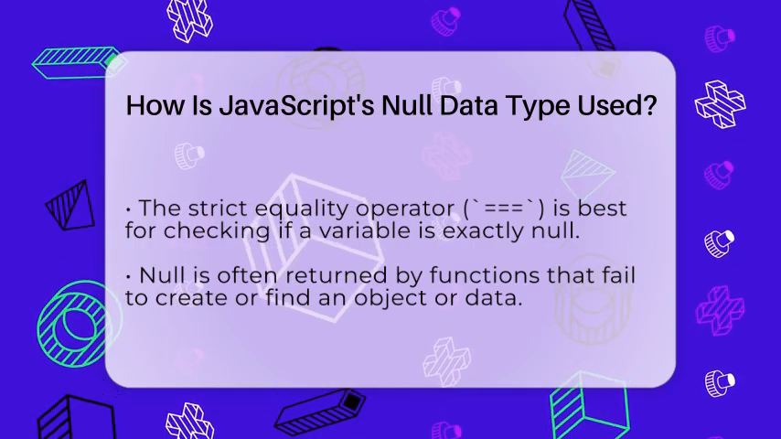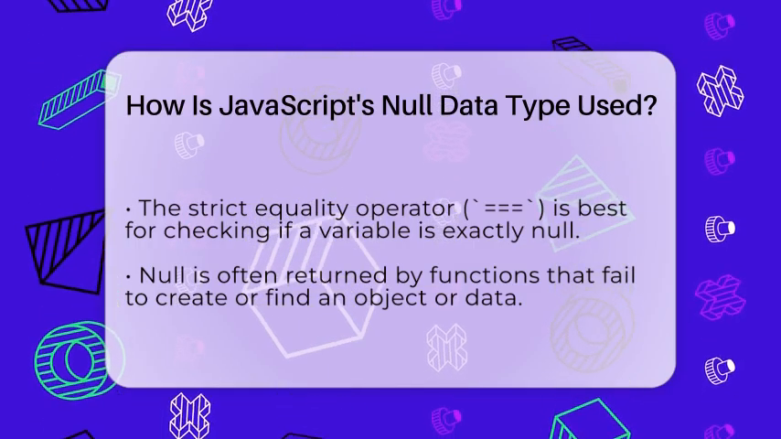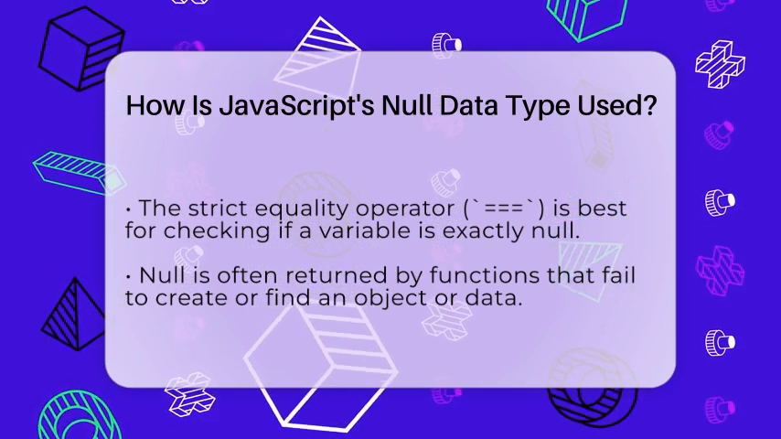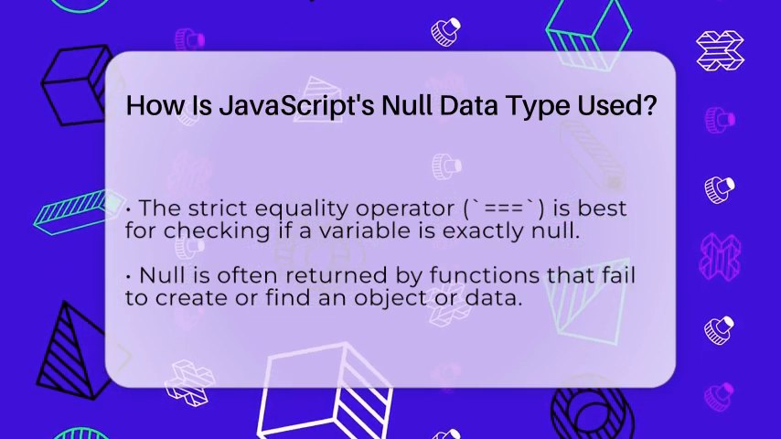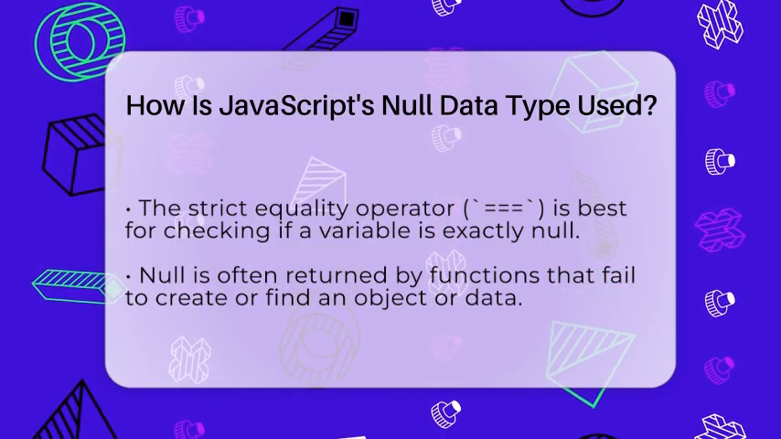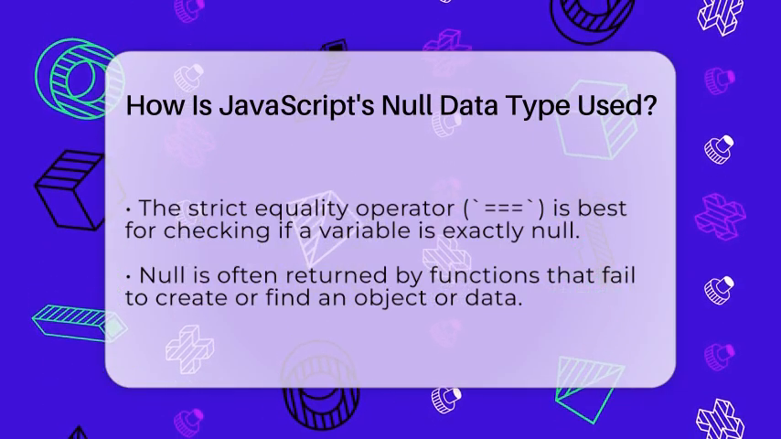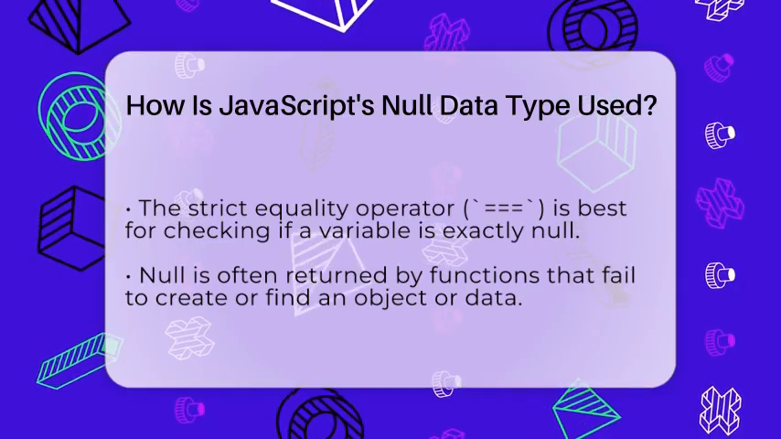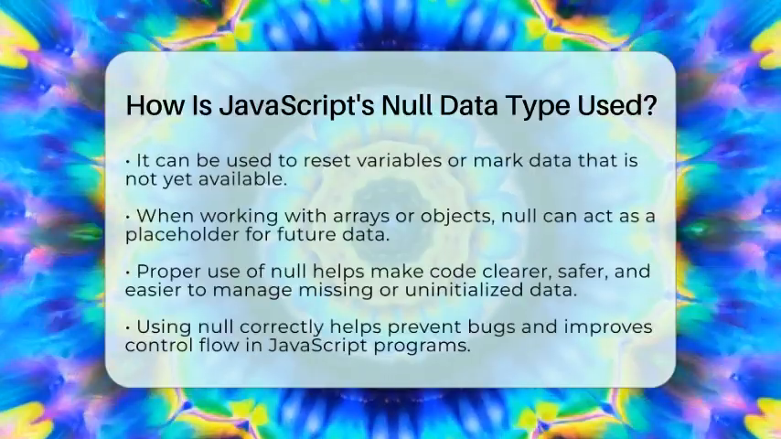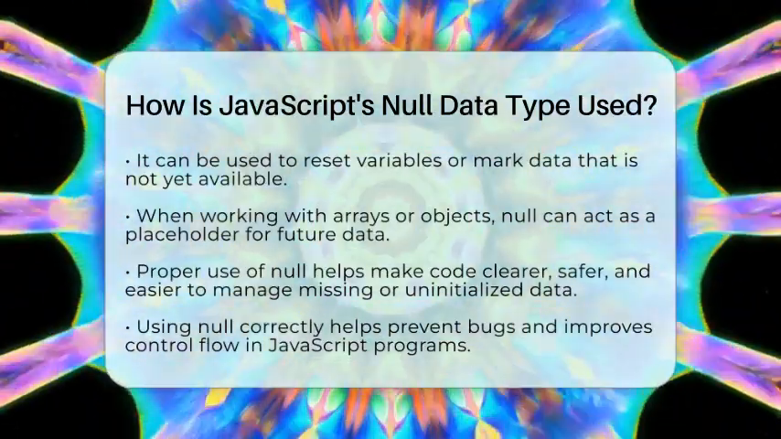Null is often used when a function is supposed to return an object but can't, so it returns null instead. It's also handy for resetting variables or marking data that is not yet ready. For example, if you have a function that creates a shape and it fails, returning null makes it clear that no shape was made. When working with data structures like arrays or objects, null can act as a placeholder until you add real data.